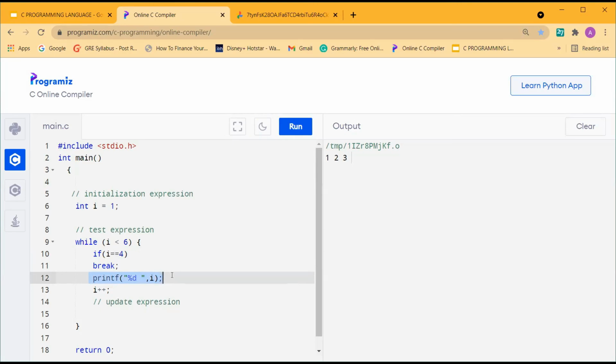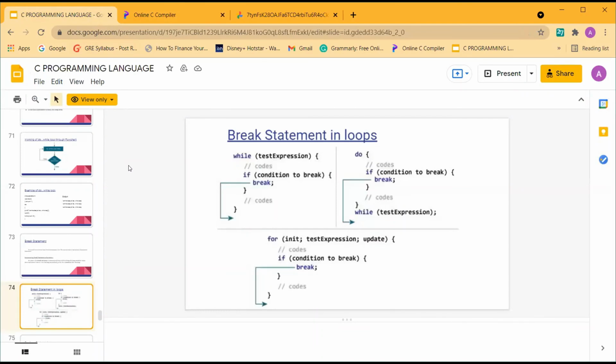Yes, sir. Yes. Clear? Okay. Let's go forward. Okay, so is break statement clear? Yes, ma'am, clear. Okay. Next is continue.